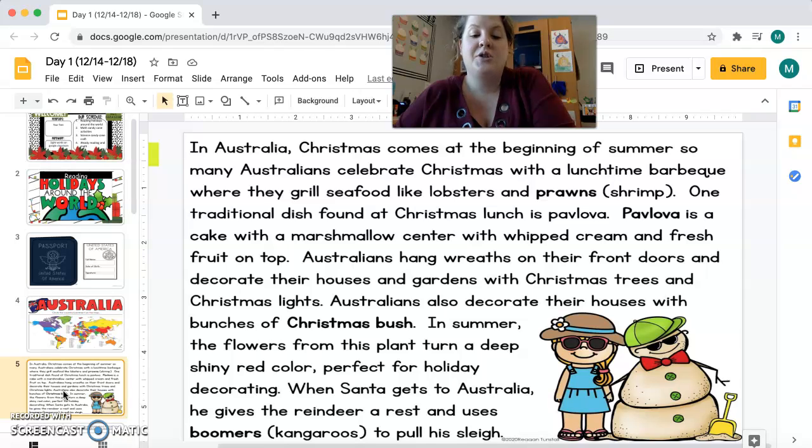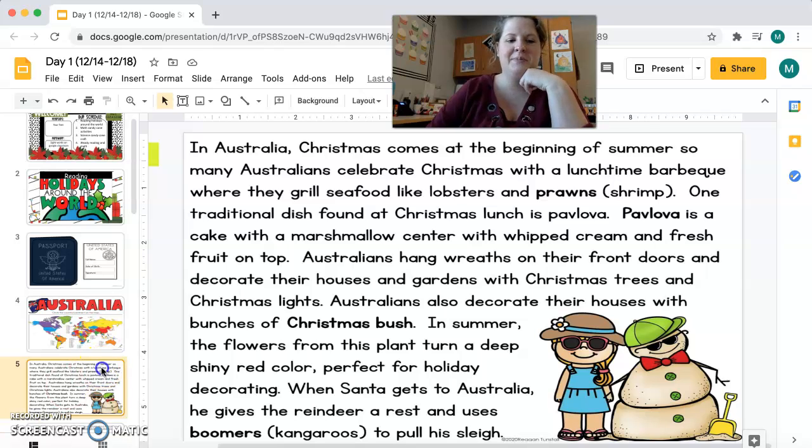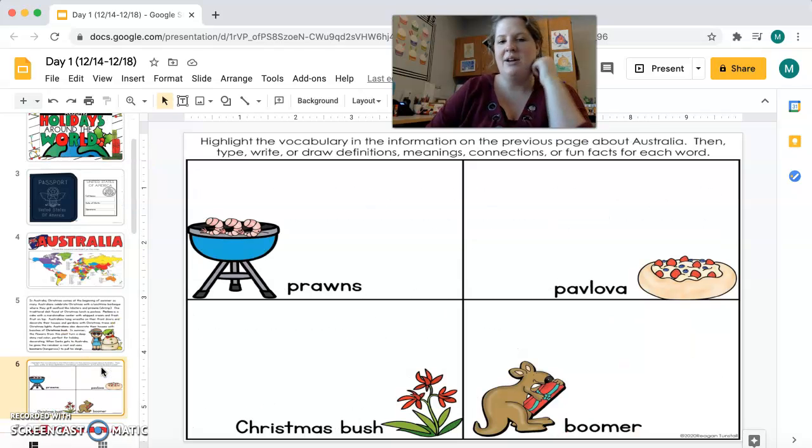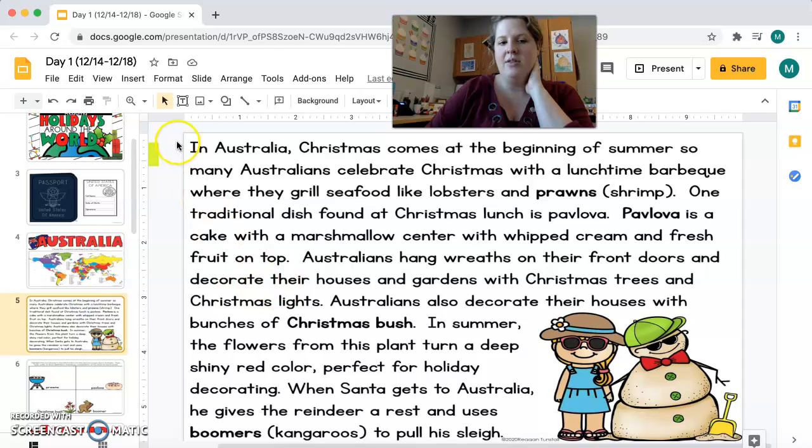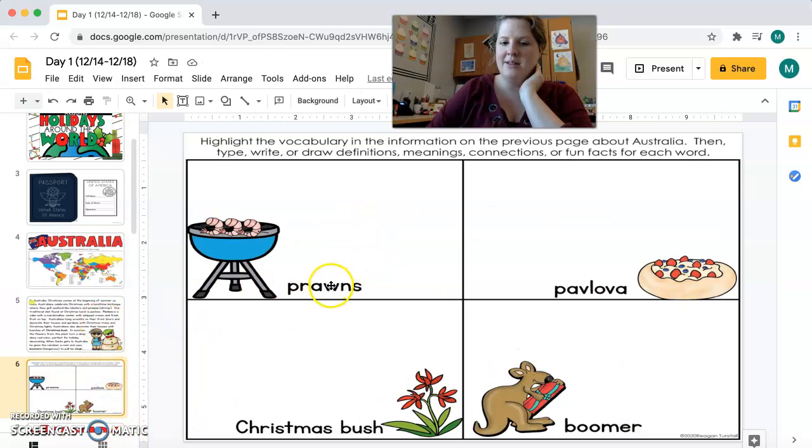When Santa gets to Australia, he gives the reindeer a rest and uses boomers, which are kangaroos, to pull his sleigh. Very different than our Christmas, huh? So what you are going to do now is, back here there was a little highlight thing for you to use. So you are going to highlight the different things that we talked about, okay? So those are the prawns, the shrimp, the palava, the Christmas bush, and the boomer, which is the kangaroo. So you're going to highlight those in that story right there.